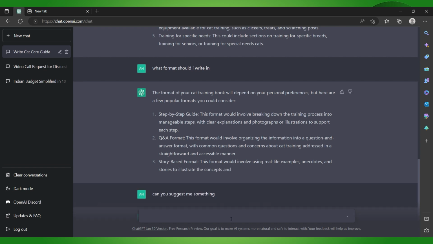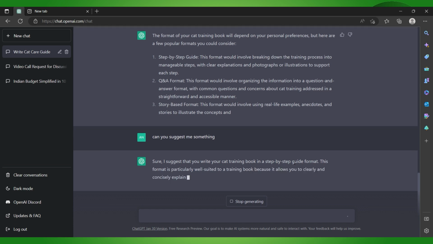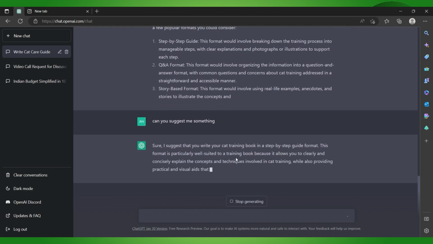And let's see, I will ask it one other thing. Sure, I suggest that you write a cat book in step-by-step guide format, and the format is particularly well suited for a training book. Yeah, it's pretty cool. So you can use this.